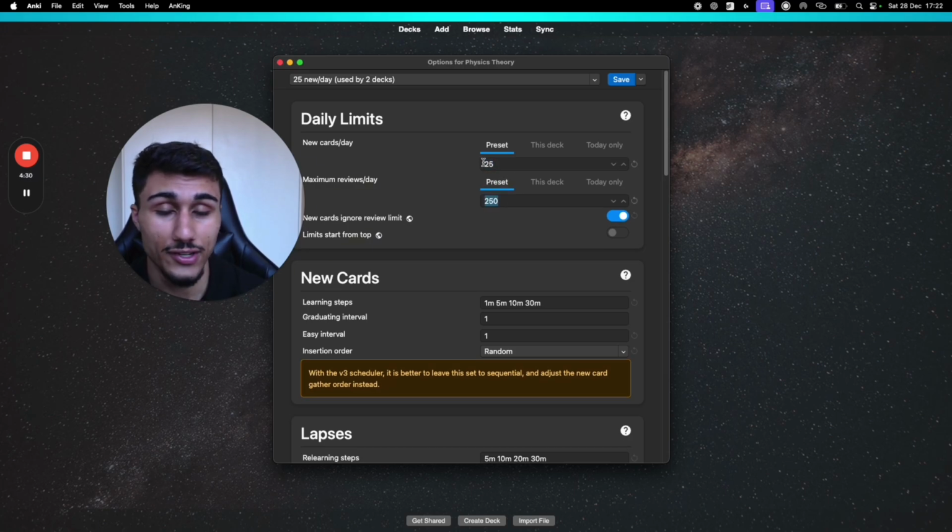Now, you don't see each card once per day. You'll probably see it a couple of times before you actually get it right. So just bear that in mind when you have the number. But a lot of you might not even have 250 cards in a certain subject. Like for math, you won't have that many. So don't stress too much about deck settings for now. It's something that you can optimize, and I'm going to help you optimize later on. But deck settings aren't the be all and end all.